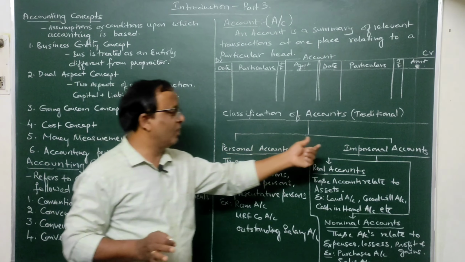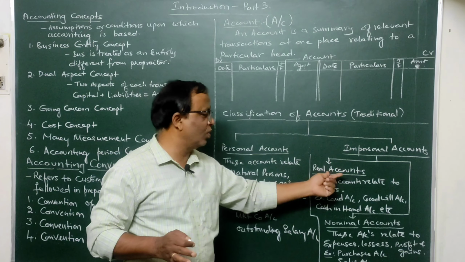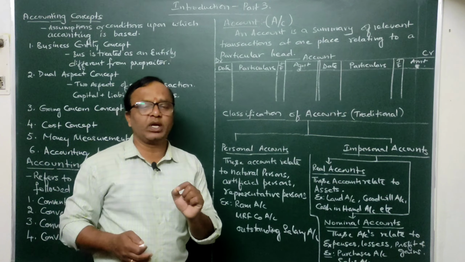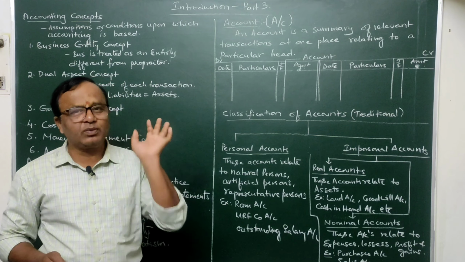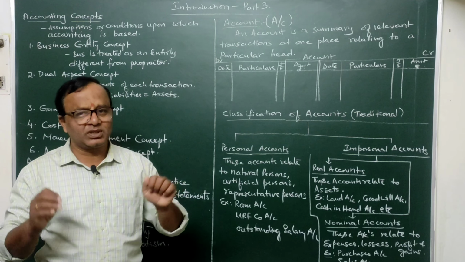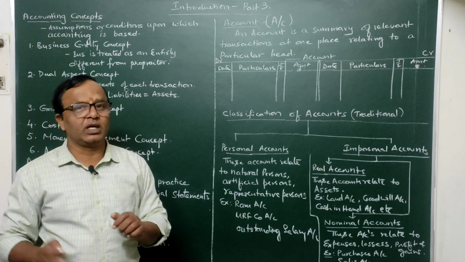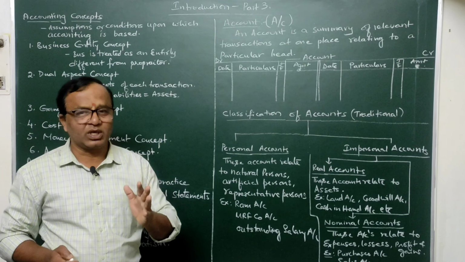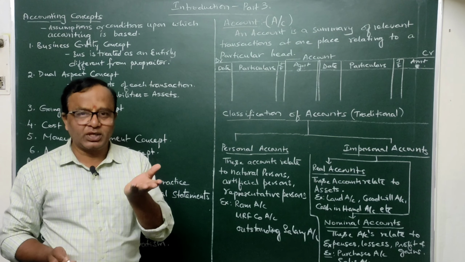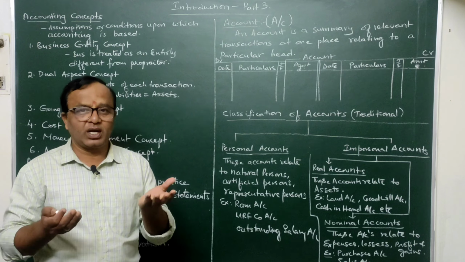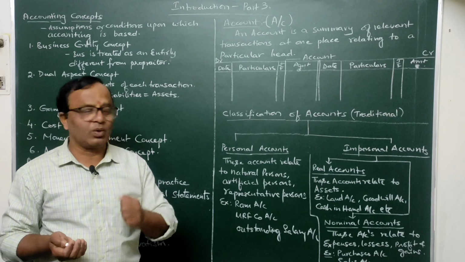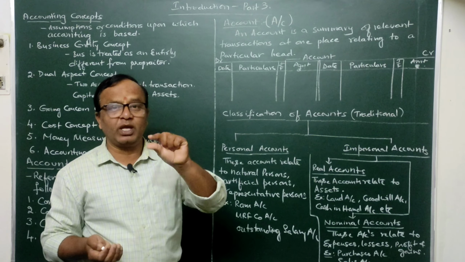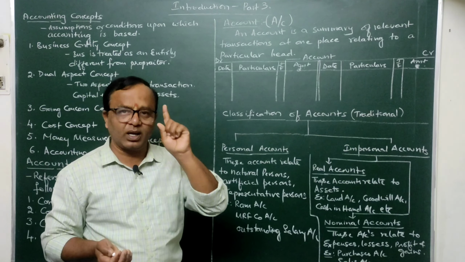Impersonal accounts are again divided into real accounts and nominal accounts. What are real accounts? Accounts maintained on the real assets of the business. In other words, on the name of every asset of the business, whatever account is prepared is called a real account. Just like machinery account, furniture account, cash in hand account, sundry debtors account, bills receivable account. Any account maintained on the name of any particular asset in the books of account is a real account.